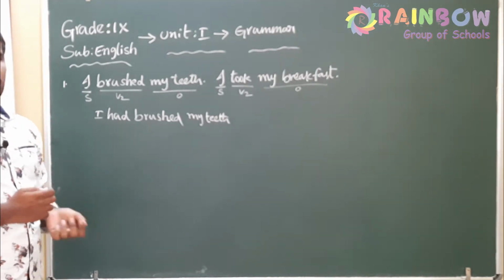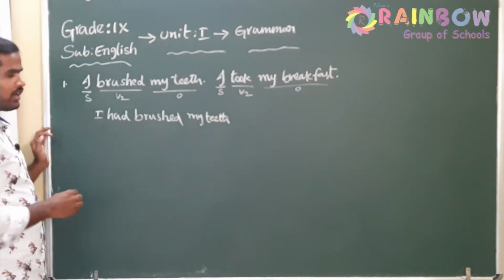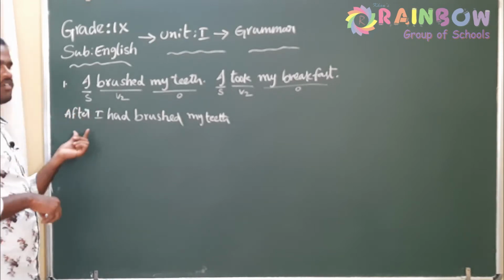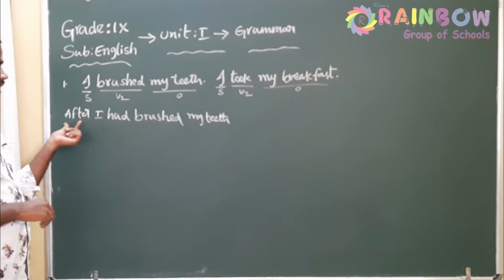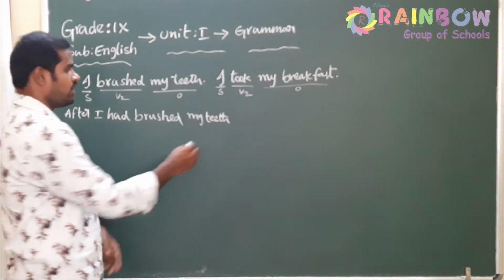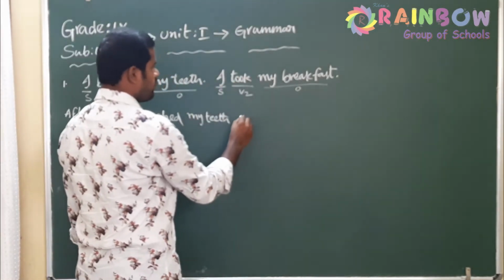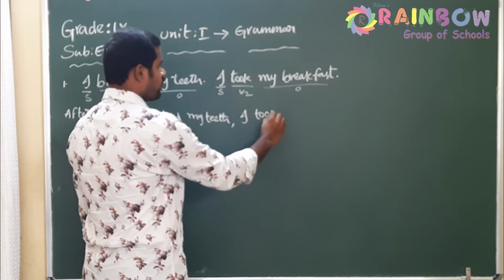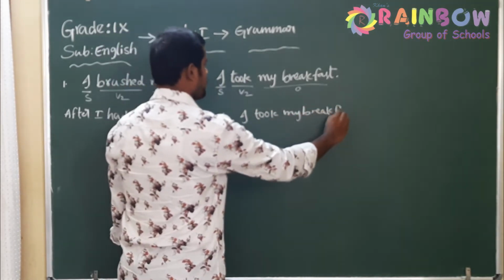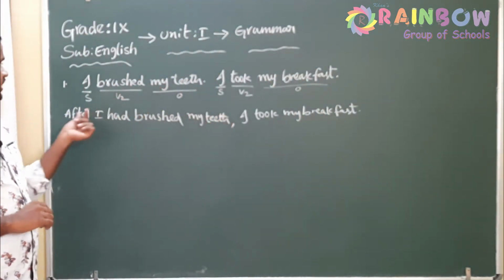Use after before the earlier action. So now this is the earlier action where I have to write the linker after. So here I have to write before the earlier action. What is the answer now? After I had brushed my teeth, comma, instead of a full stop use a comma, and then rewrite the same thing you find in the question: I took my breakfast. So this is the way to combine using the linker after.